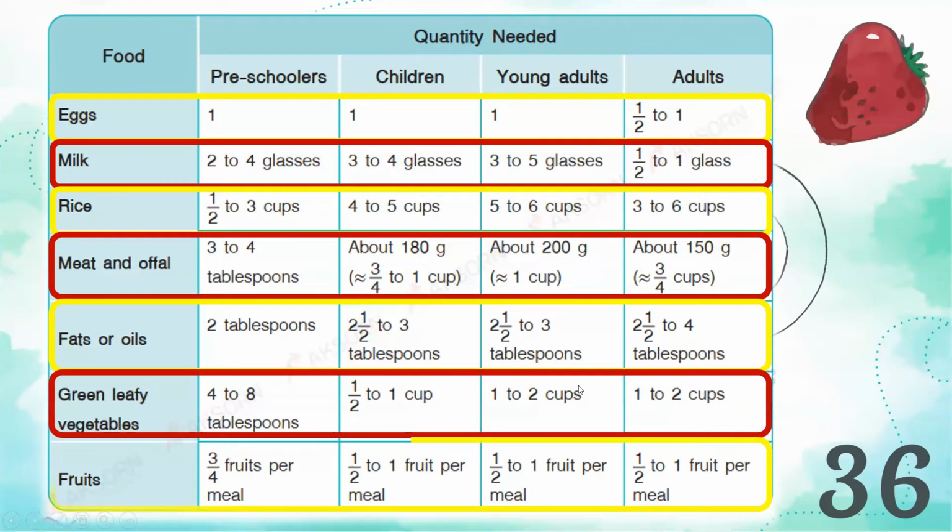And next, we have fruits. For preschoolers, they need 3/4 fruits per meal. For children, 1/2 to 1 fruit per meal.